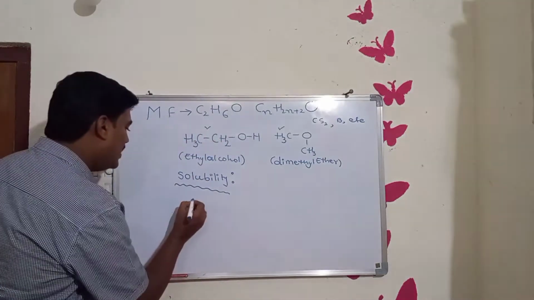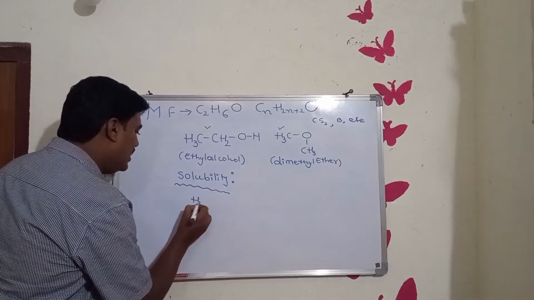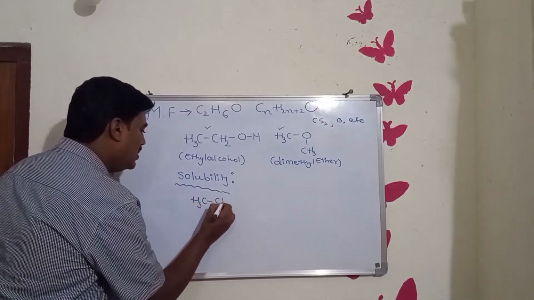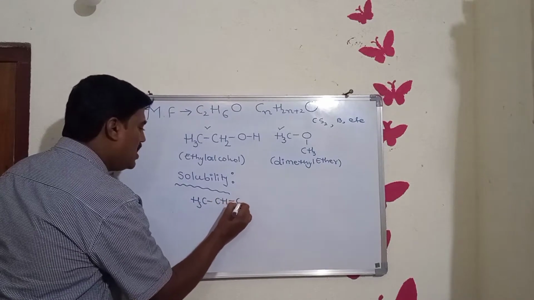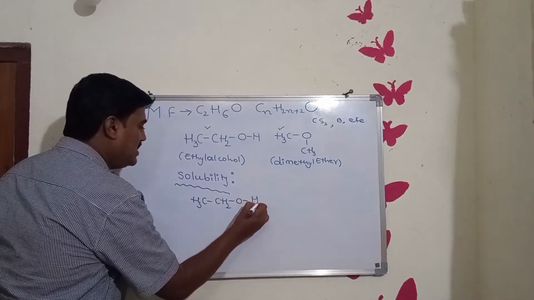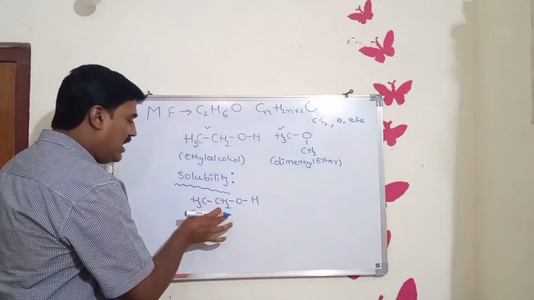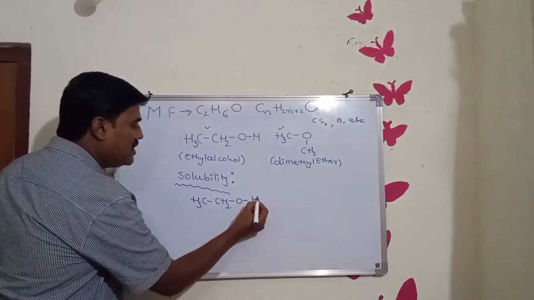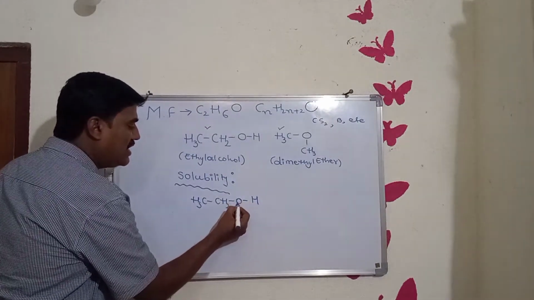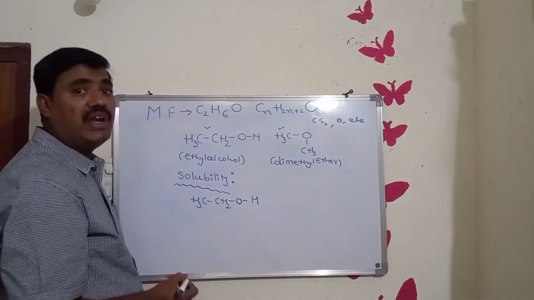If you take ethyl alcohol, CH3-CH2-OH, in ethyl alcohol this hydrogen atom is directly attached to the highly electronegative oxygen atom.